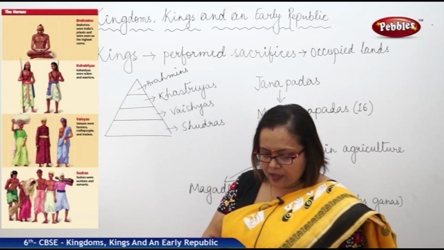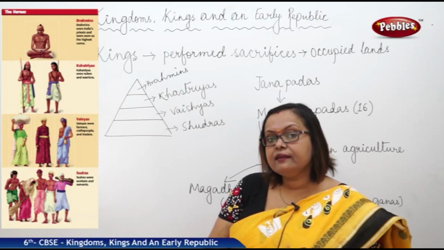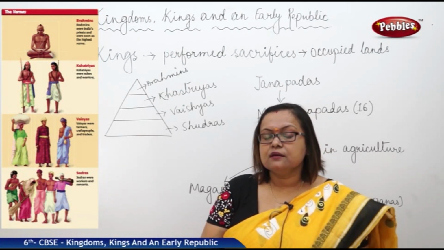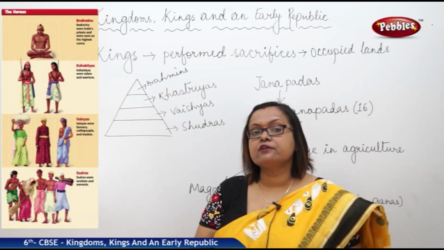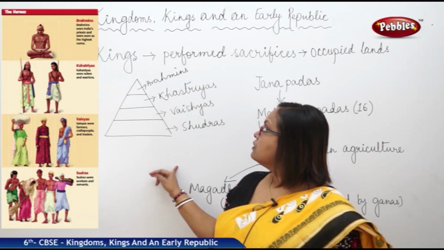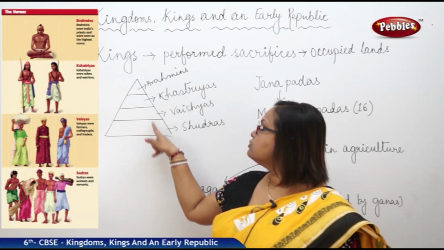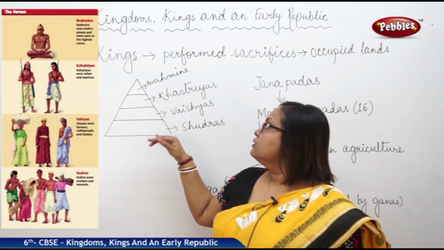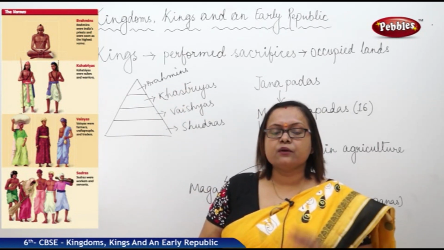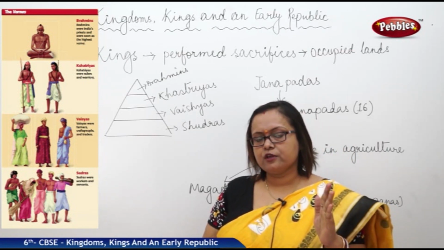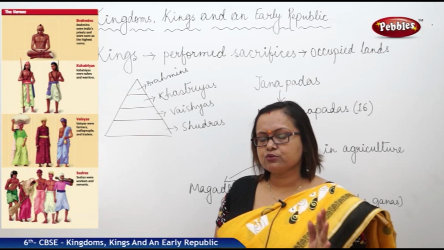There is a reason. We have found that mainly in the areas of the Ganga and Yamuna drainage region, this caste system, the Varna system, flourished very strictly. This is the time. Society was divided into these 4 Varnas. This is called the Varna system. Brahmins were the priests, strictly bound by their type of occupation. They were the priests, and they were the advisors to the king.